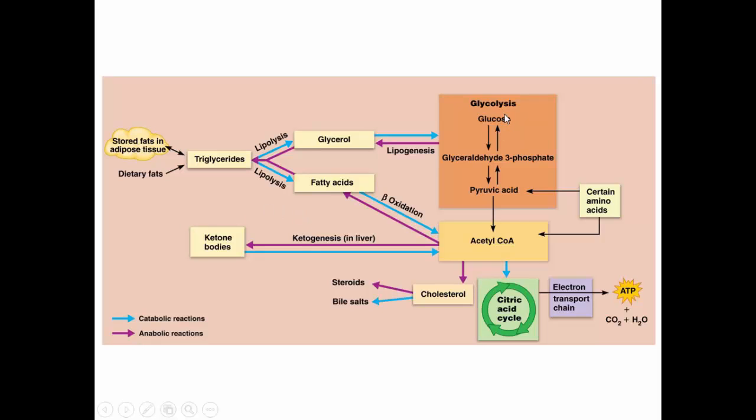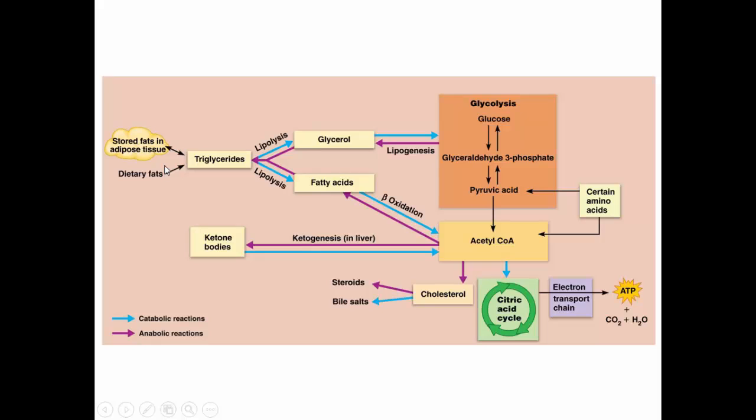Now here we see what happens. Here's our basic carbohydrate metabolism going on here. And you can see that acetyl-CoA can be used to make cholesterol for those steroid hormones and bile salts. If we build up a lot of acetyl-CoA because we have plenty of glucose, we'll drive the reaction this way. We can make fatty acids, we can make glycerol. Those will come together to make the triglycerides that are stored in the adipose tissue.